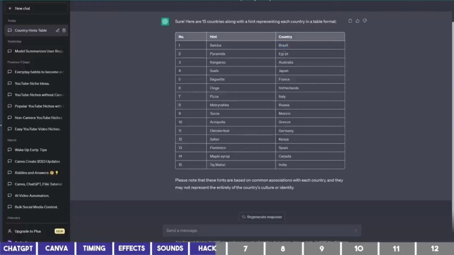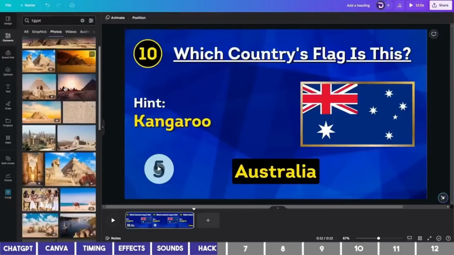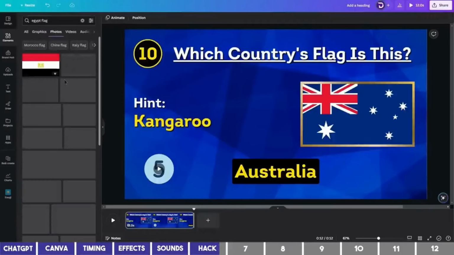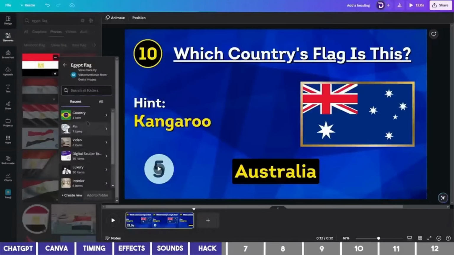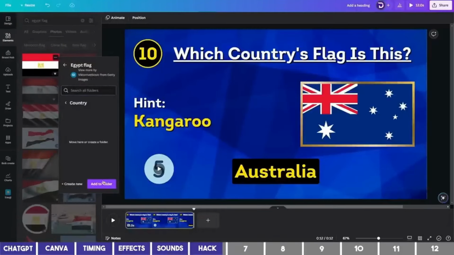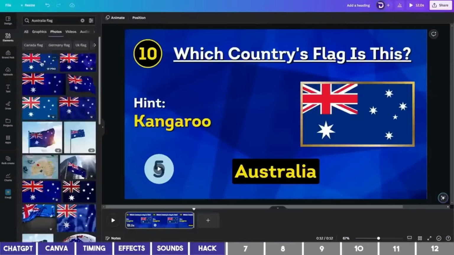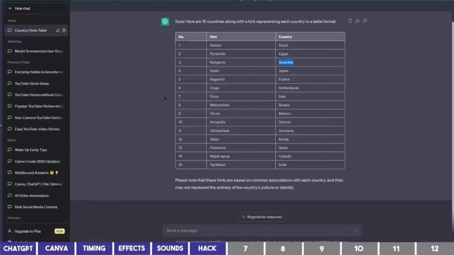Go back and copy the second country name, and paste it here as well. If you can't find a flag like this, simply add Flag at the end of the country name. Right-click and select Add to Folder, and you should see the folder you just created here, which you can click on to add the flag to it. I'll repeat this for the other countries. Add them to the folder, and skip to the next step.